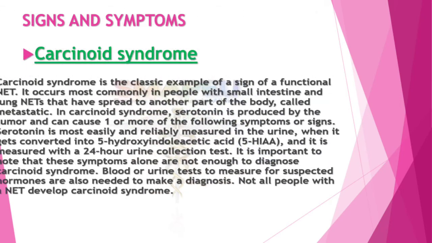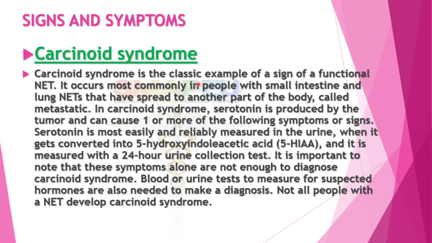Carcinoid syndrome. Carcinoid syndrome is a classic example of a sign of a functional neuroendocrine tumor. It occurs most commonly in people with small intestine and lung neuroendocrine tumors that have spread to other parts of the body, called metastasis. In carcinoid syndrome, serotonin is produced by the tumors and can cause one or more of the following symptoms or signs. Serotonin is most easily measured in the urine when it gets converted into 5-hydroxyindoleacetic acid, or 5-HIAA, and it is measured with a 24-hour urine collection test.